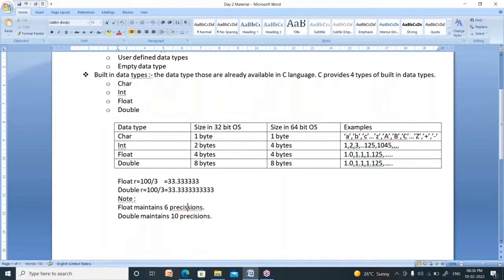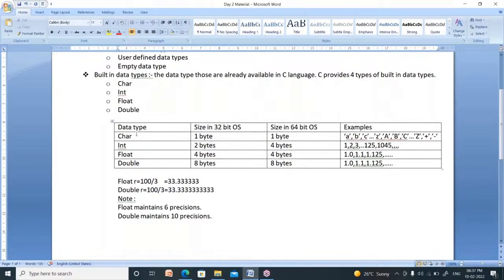If you want an accurate result, then it is better to take double instead of float. If you don't want point values, then you can take integer or float or double. So that is the difference between float and double.